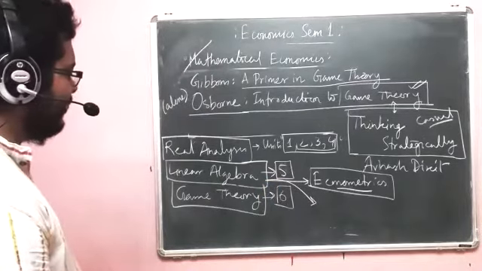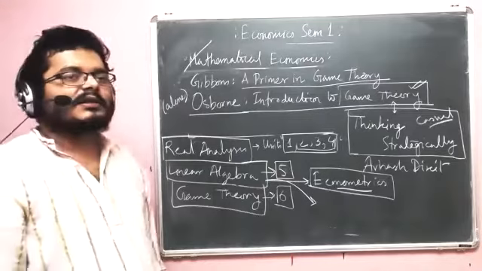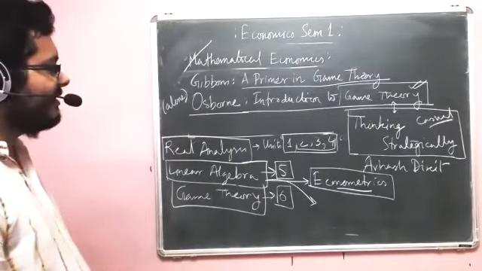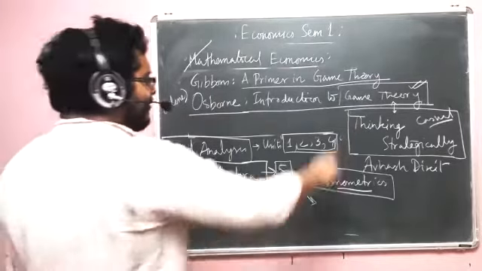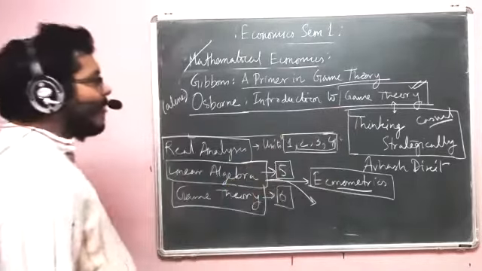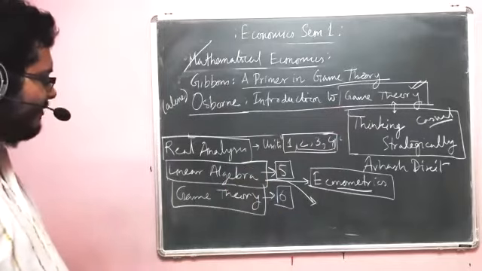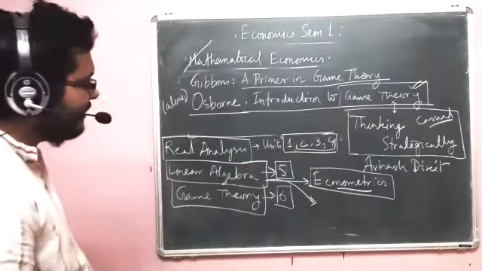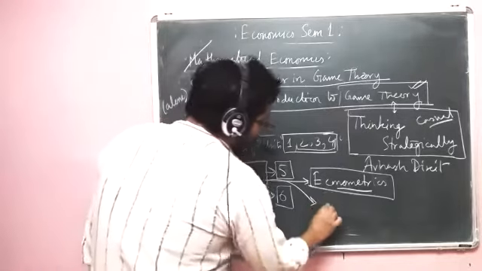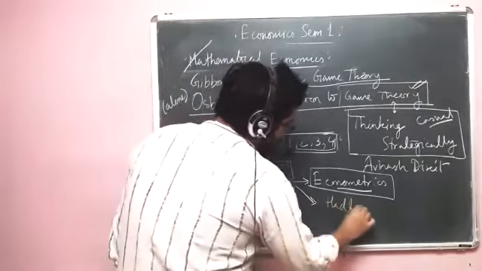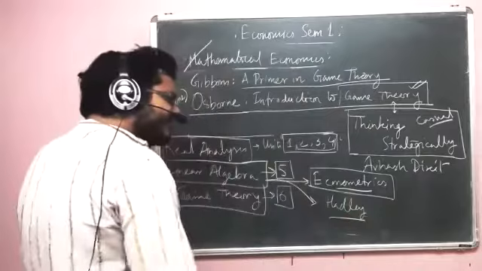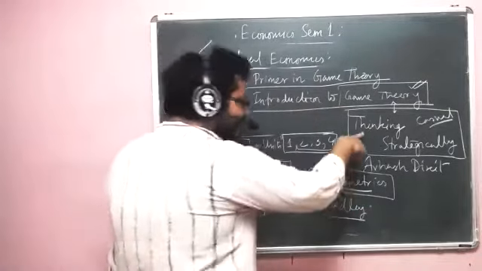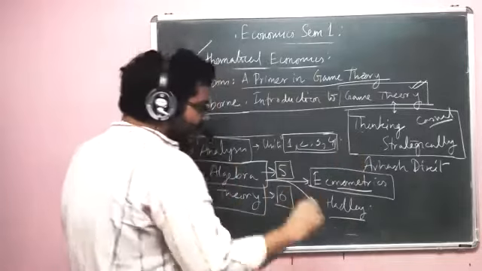So I'll put it like this: after 5 years, you have to choose whether you will be stressing more on game theory or on linear algebra. But, anyways, you have to be knowledgeable in both of them. So, for linear algebra, I'll suggest one book by Hadley. It is also a very simple book. And remember, I'm suggesting this book, like Thinking Strategically, for reading.